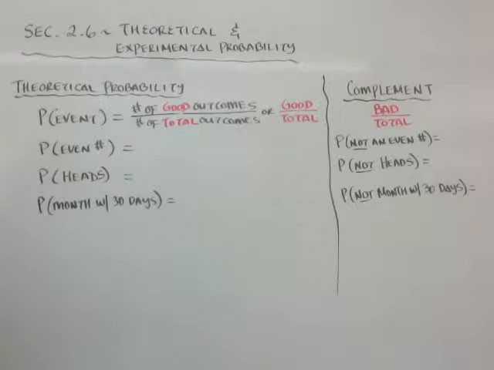Moshi Moshi, this is section 2.6, which is theoretical and experimental probability.